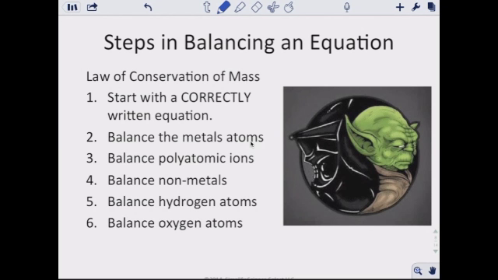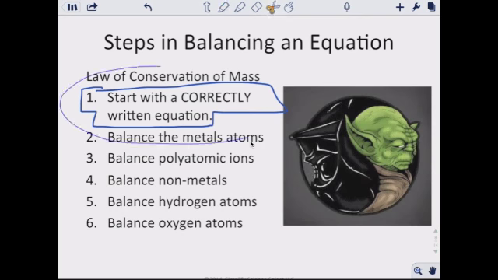So let's look at some steps in balancing a chemical equation. It's all about the law of conservation of mass. The most important thing is the first step: start with a correctly written equation. The majority of the time when people mess up on balancing chemical equations, and they can't figure out why they keep getting it wrong, it is because they did not do the first step correctly. It's very, very important to make sure that we start with a correctly written equation.